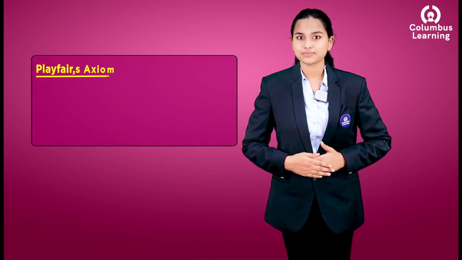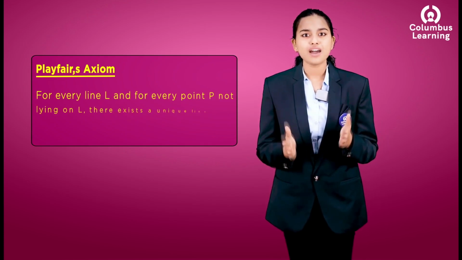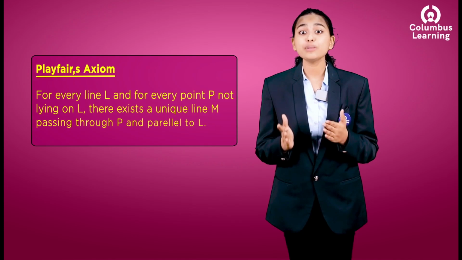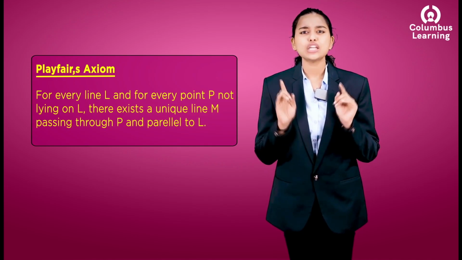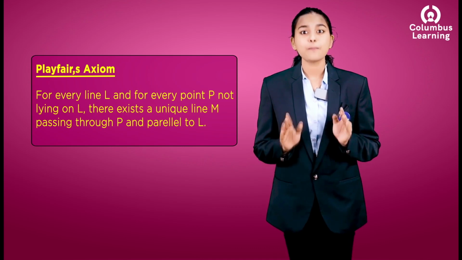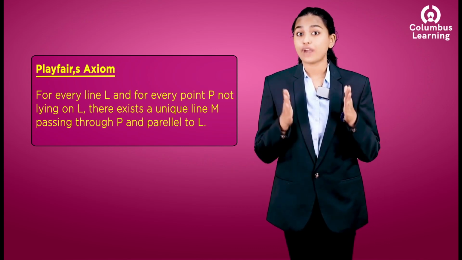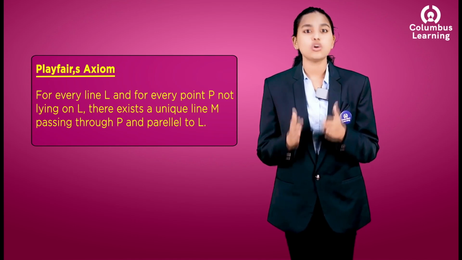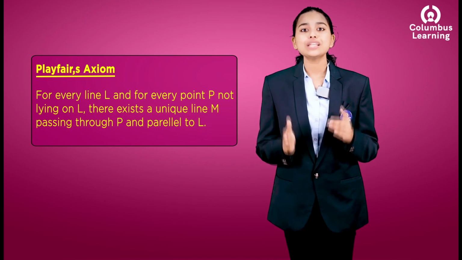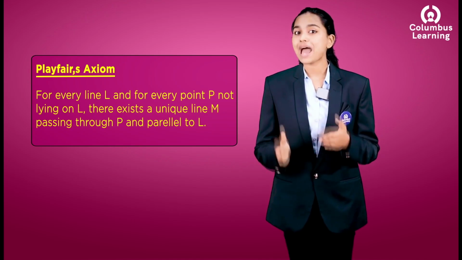One of them is Playfair's axiom, and it is stated as: for every line L and for every point P not lying on L, there exists a unique line M passing through P and parallel to L.